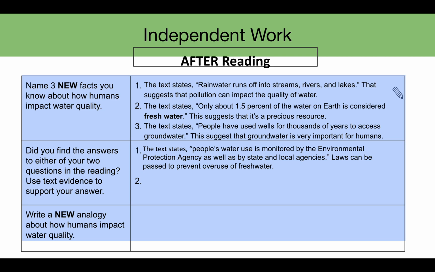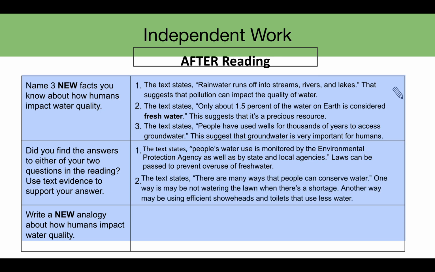Laws can be passed to prevent overuse of fresh water. 2. The text states, "There are many ways that people can conserve water." One way is maybe not watering the lawn when there's a shortage. Another way may be using efficient shower heads and toilets that use less water.